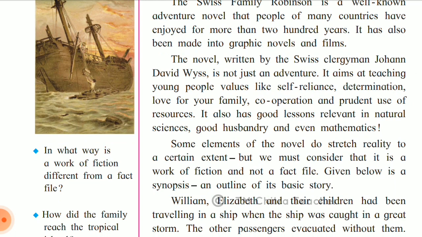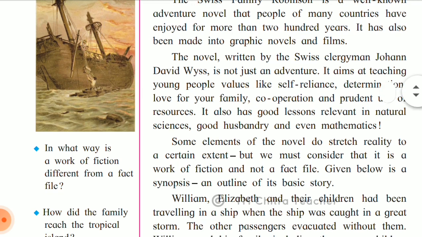We can learn how to be independent, make a decision at the right time, be loving to our family members and cooperate with one another. Prudent use of resources means using whatever resources are available carefully.